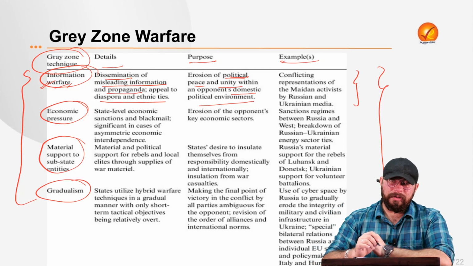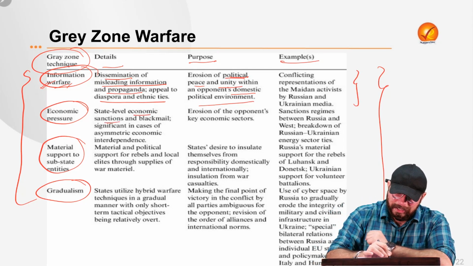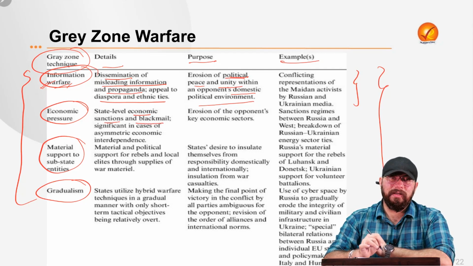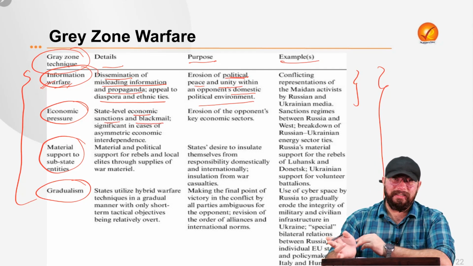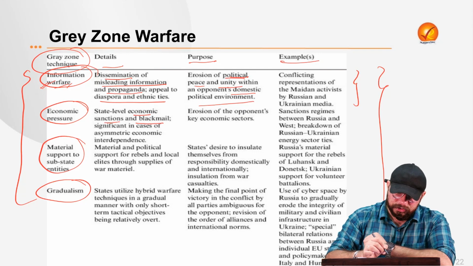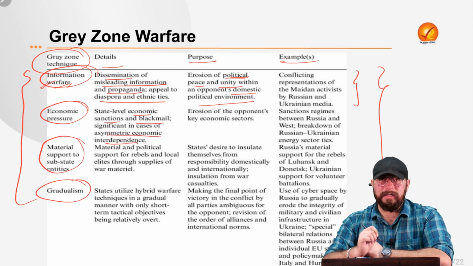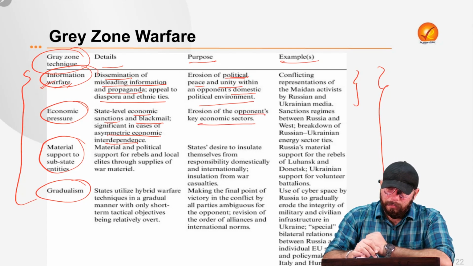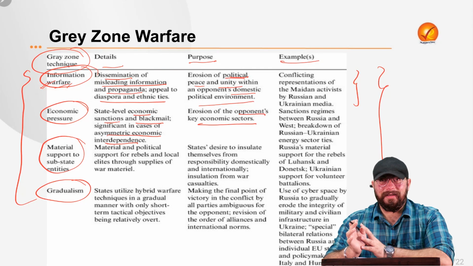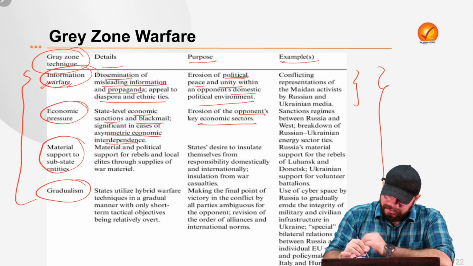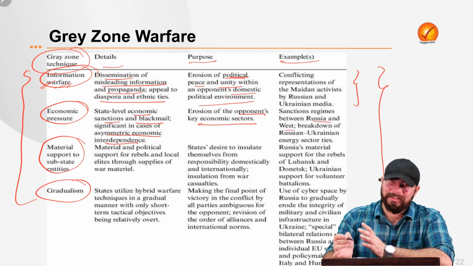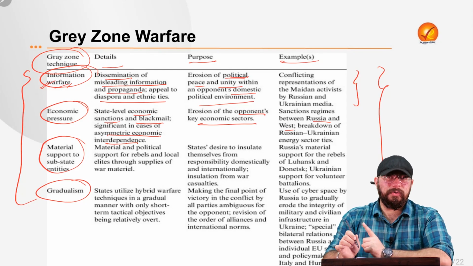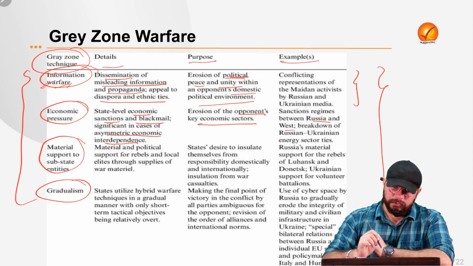Then economic pressure. So state level economic sanctions and blackmail. For example, the US uses it against Russia. Economic sanctions and blackmail, in the cases of asymmetric economic interdependence. Now, what is the main purpose? To erode the opponent's key economic sectors, right? So it can be seen in sanction regimes between Russia and the West. So Europe's sanctions on Russia or US sanctions on Russia.